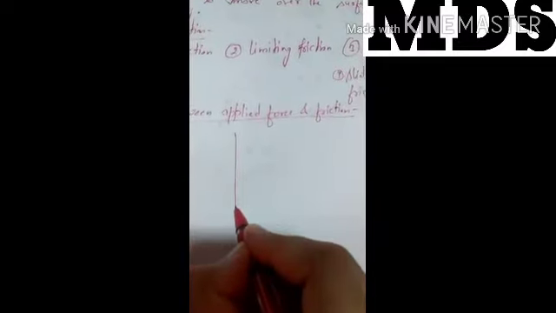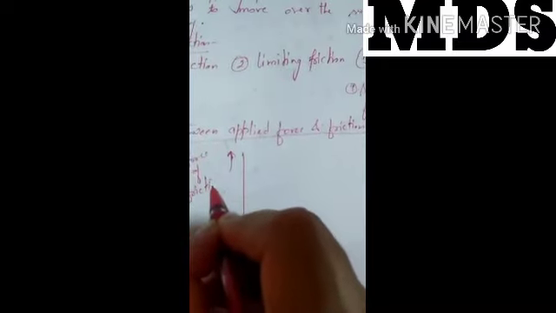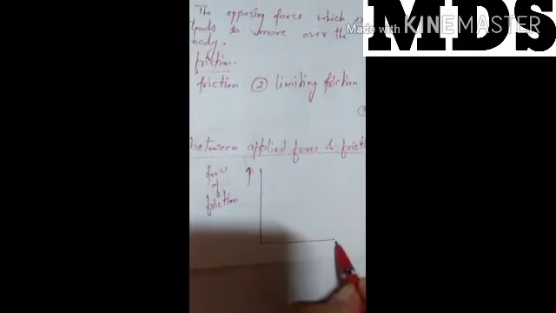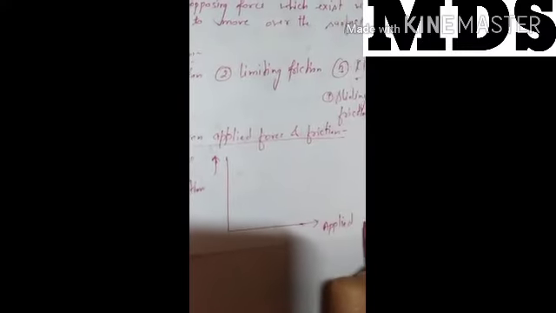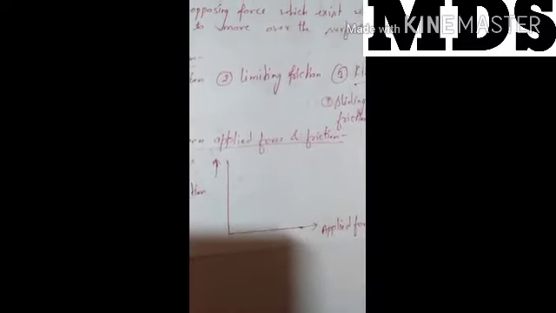Here we will take a graph between the force of friction and the applied force.